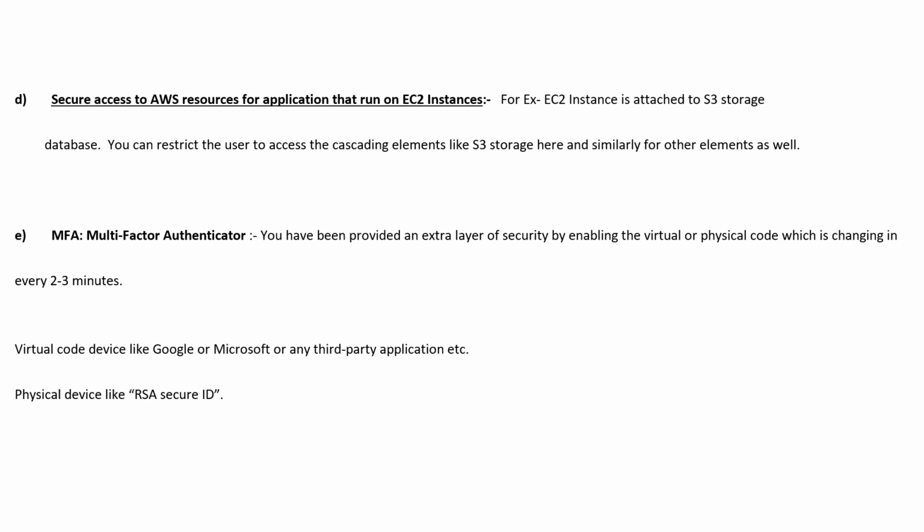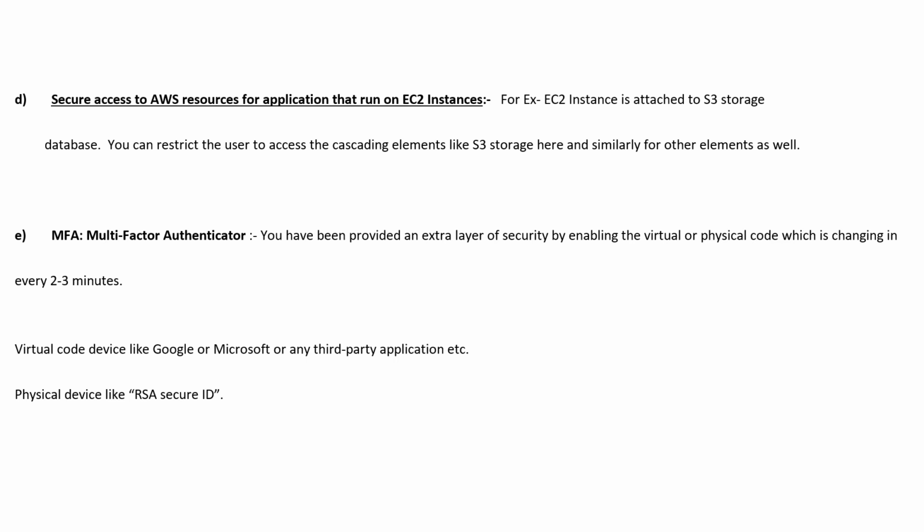Guys, for example, we have EC2 and we have four resources, right? I want one resource to use the EC2 only. For the next resource I want to use the S3 storage only. So guys, I can restrict both the users and restrict the other resources as well. So this is a benefit.